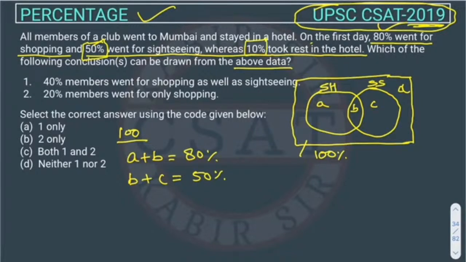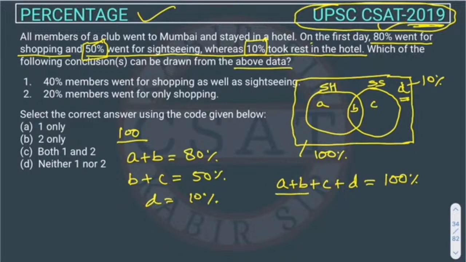Now see in the question, 10% took rest in the hotel. These are people who are not going for sightseeing and not going for shopping, so that will be D. So D is 10%. We have to calculate the values of A, B, C. D we already know, and we know the total will be 100. So A plus B plus C plus D is equal to 100%.